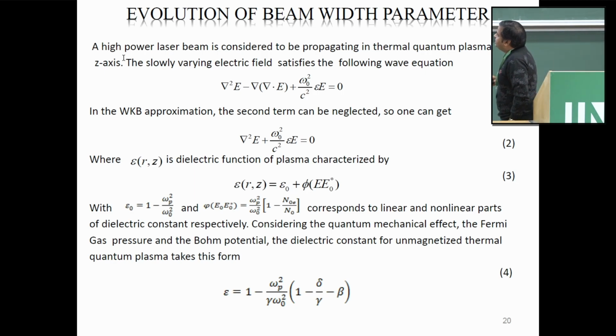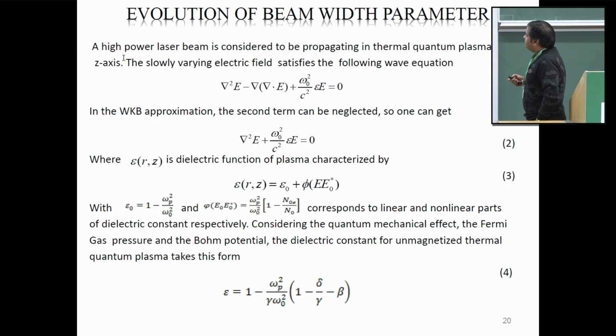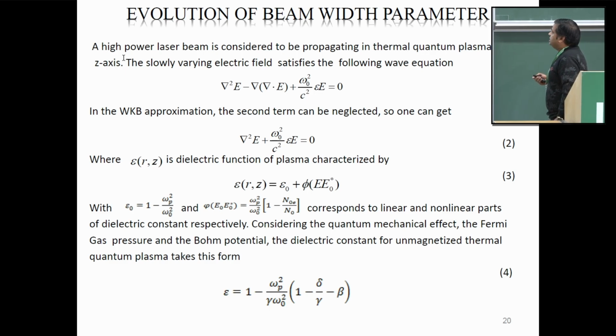This will give us del square E plus omega naught square by omega C square of psi E equals to 0. Here epsilon is basically the dielectric function of the plasma, which is equal to the sum of two terms. Here epsilon naught is the linear term and phi is basically the non-linear term. Now, considering the quantum mechanical effects, Fermi gas pressure and Bohm potential, the dielectric constant for the unmagnetized thermal quantum plasma takes this form.